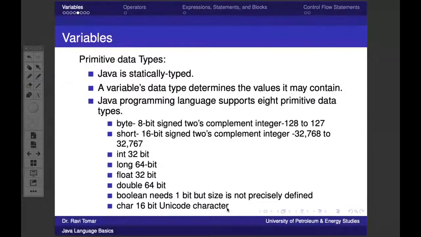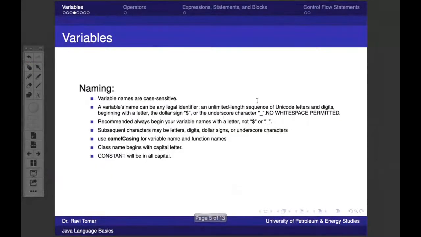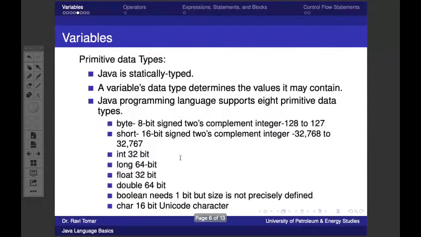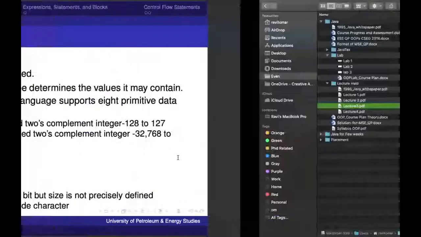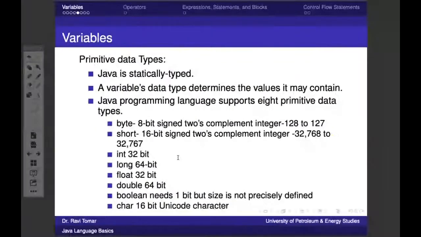Previously also this came up, where I said I'll discuss it later. Even your variable name can be an unlimited length sequence of Unicode letters, but the only permitted symbols are English letters, because we code in a high level language connected to English only. So all of these are the primitive types which are supported there.